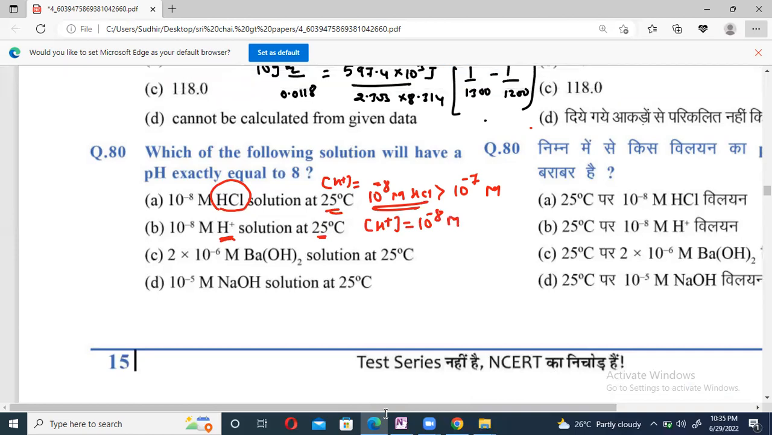It is equal to H plus ion. So for question number 80, option B is correct, beta. The second one you can solve it.